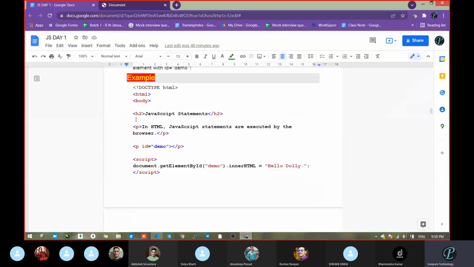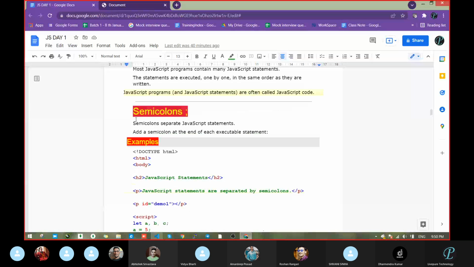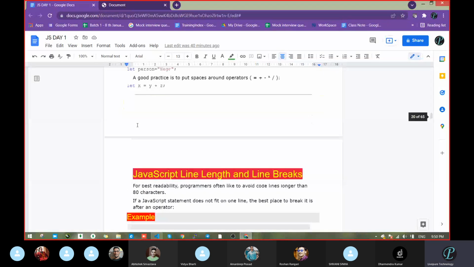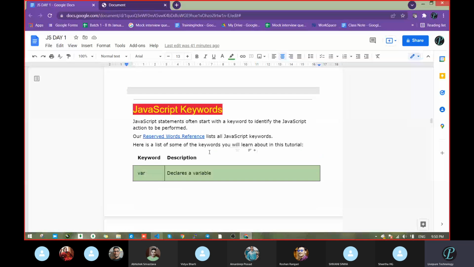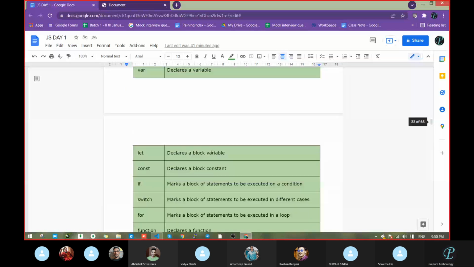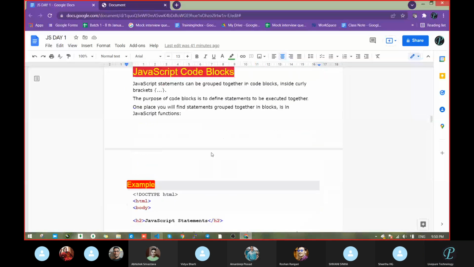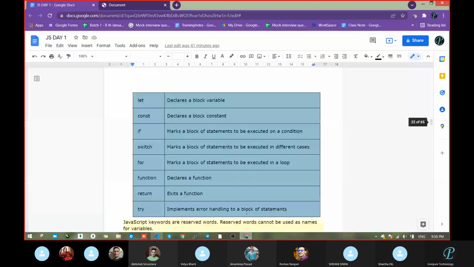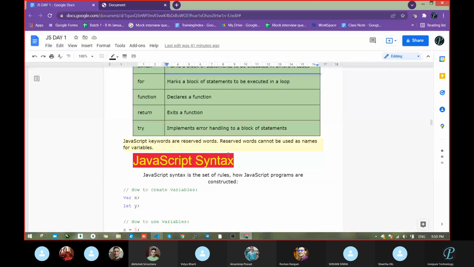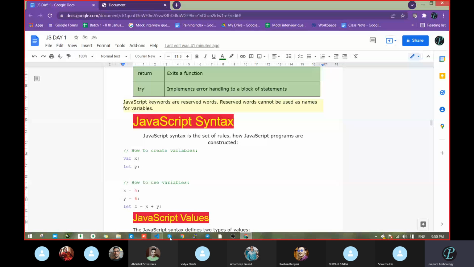This is simple actually. Code block, JavaScript keyword. The main thing will start from here, keywords. Within one or two days, we will reach there.